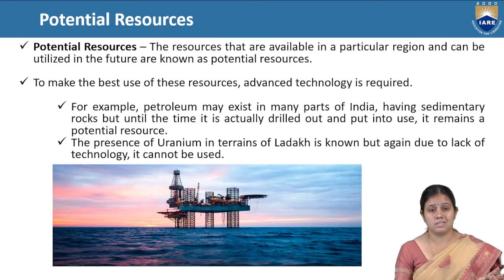So some resource is already available in a particular region, but we will utilize that resource in the coming future by advancing our technology. So these are called potential resources. Those resources have very high potential for availability in the coming future, but we can use them only with some high technology. Some high technology is needed for the use of that resource.